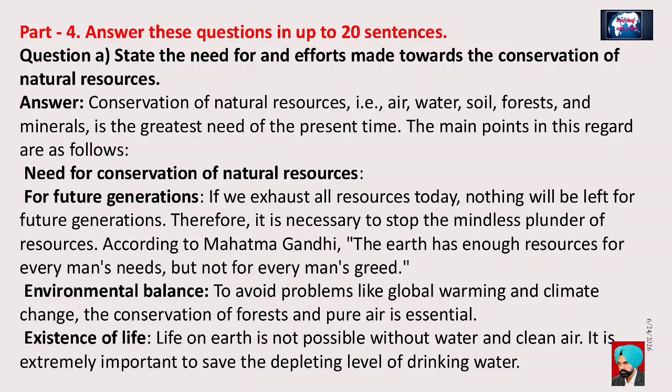According to Mahatma Gandhi, the earth has enough resources for every man's needs but not for every man's greed. Environmental balance. To avoid problems like global warming and climate change, the conservation of forests and pure air is essential. Existence of life. Life on earth is not possible without water and clean air. It is extremely important to save the depleting level of drinking water.